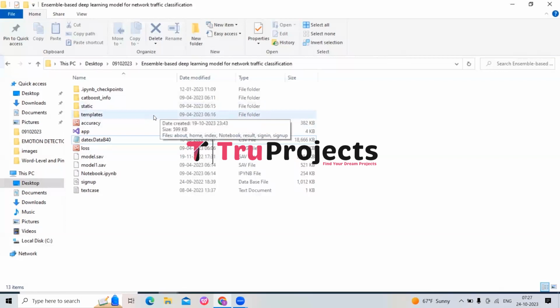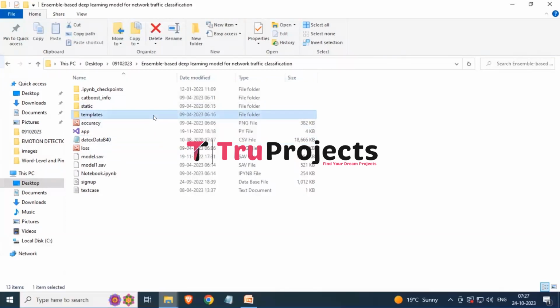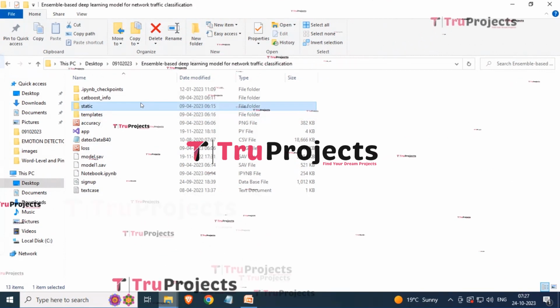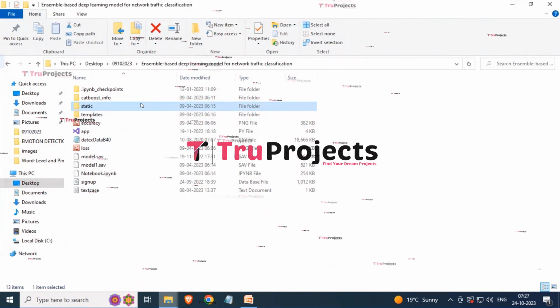So here you can see that we have a folder which is named templates. This folder contains all the HTML pages used in the project. It typically includes files like index.html, about.html, etc., which represent different pages of the website. Another folder is named static. This folder consists of files related to CSS, JavaScript, and Bootstrap.